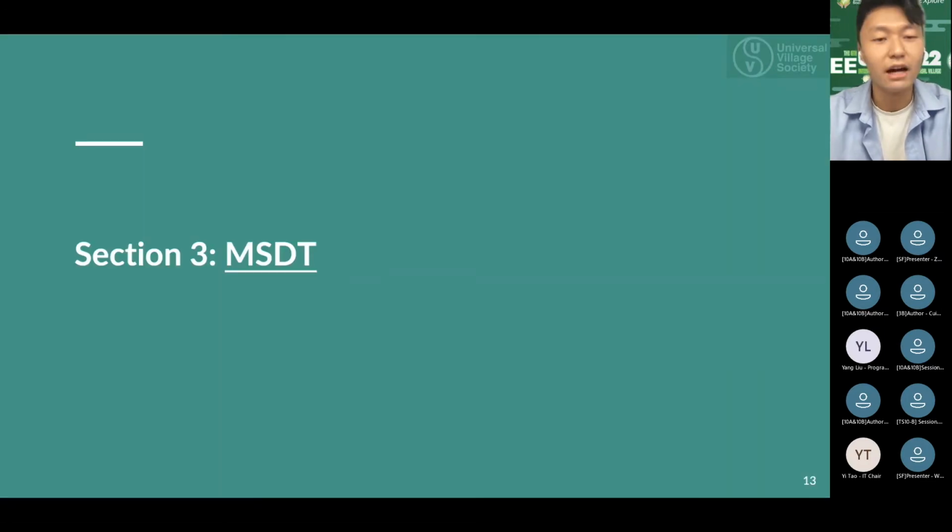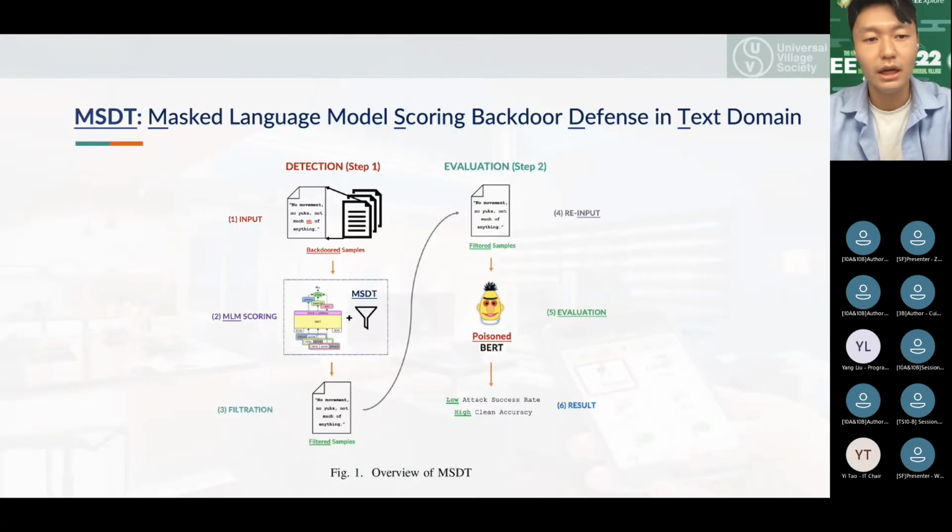We will now introduce our proposed algorithm in the following slides. MSDT, short for Masked Language Model Scoring Backdoor Defense in Text Domain, is our novel improved backdoor defense algorithm that outperforms Onion on specific datasets. As a general overview, we first calculate the masked language model scores and filter out the trigger based on a threshold. Then we re-evaluate the poisoned BERT on the filtered samples and check the classification ability.